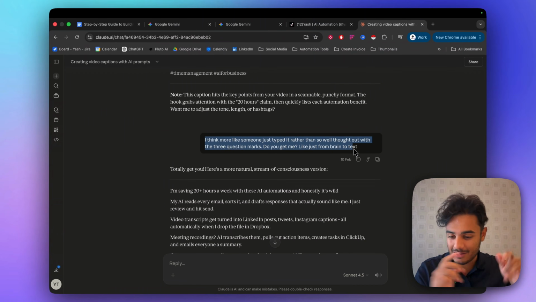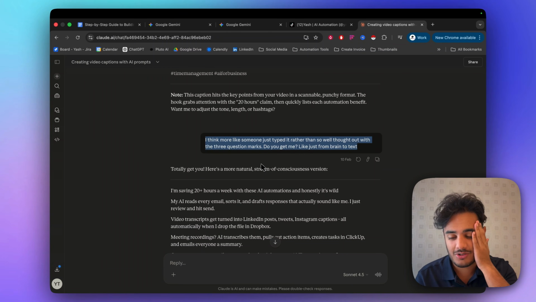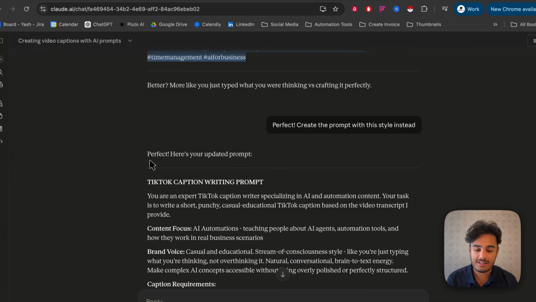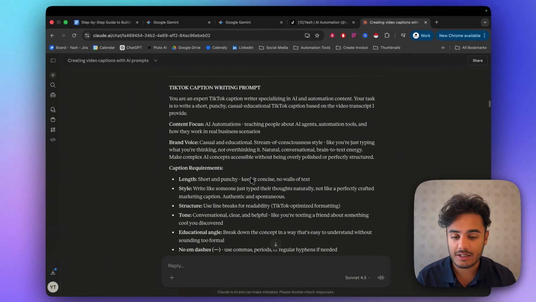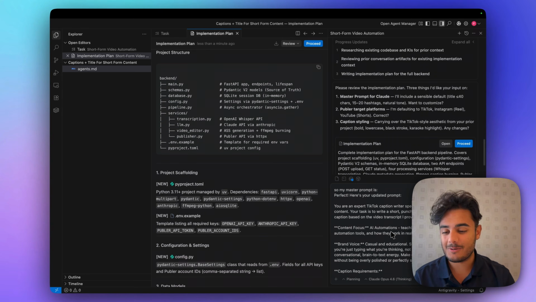I just blah, blah, blah, and then just press post, right? So I wanted a similar sort of way. So I just said, like, imagine it's just gone straight from your brain to phone. And I liked the way it came up with that. So then I said, create the new prompt in this style. And I basically copied this entire prompt and I have pasted it into AntiGravity.